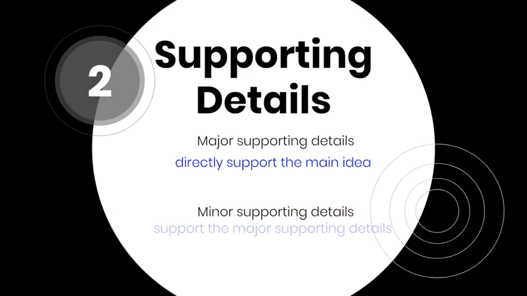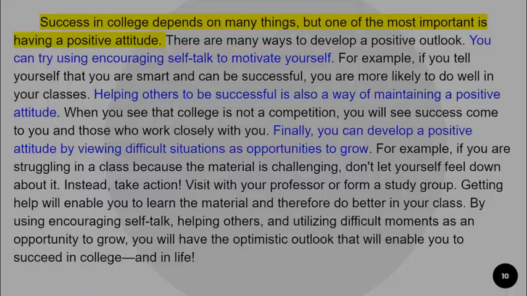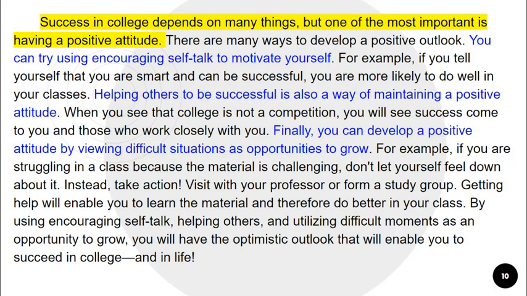Minor supporting details are the details that support each of the major supporting details. They provide more information or provide examples. Try to identify the minor supporting details for each of the three major supporting details. The first is, if you tell yourself that you are smart and can be successful, you are more likely to do well in your classes. This detail is supporting the first major detail about using encouraging self-talk. The next is about not viewing college as a competition can lead to success, which explains the major detail about helping others while in college.